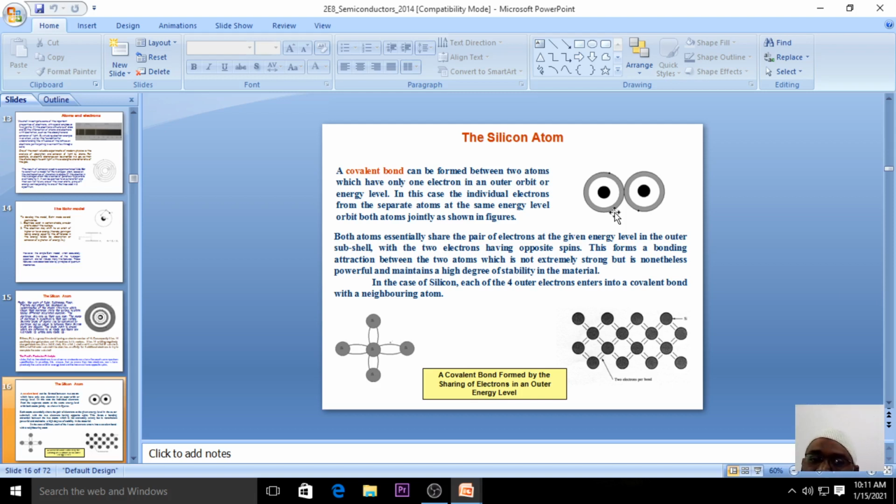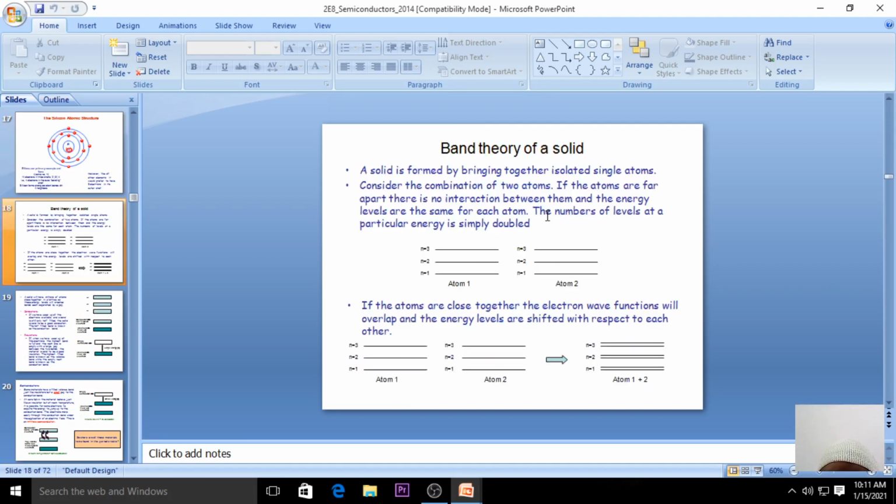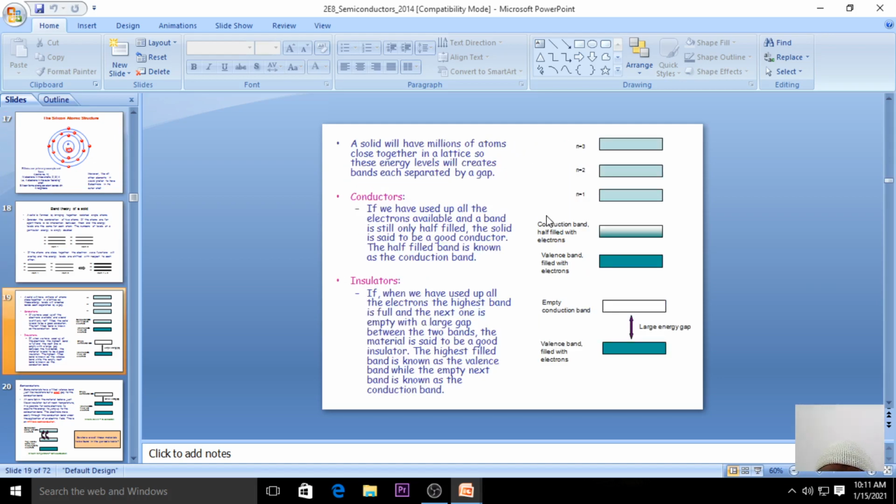In silicon the bonding between the atoms is due to the covalent bond. The example we have taken is silicon, with its atomic number, and you can see this schematic diagram of how the atomic structure of silicon looks, right?